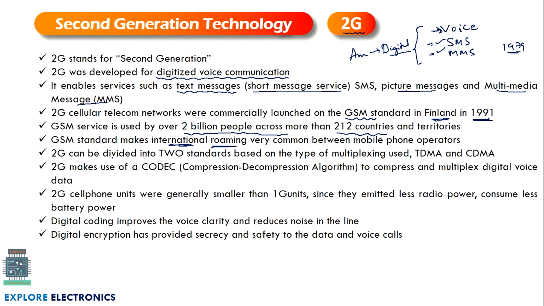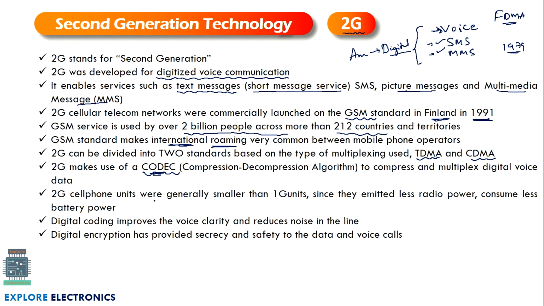And then 2G can be divided into two standards based on the type of multiplexing. In 1G, you can recall FDMA is the technology we use for multiple access. Here TDMA and CDMA are the two methods that 2G uses for providing multiple access. Since it is a digitized voice communication, digital communication comes into the picture, and a concept of codec is introduced. Codec means compression and decompression algorithm. We can compress and decompress the data at the transmitter as well as the receiver to have multiplexed digital voice data. This is the new method adopted in 2G.